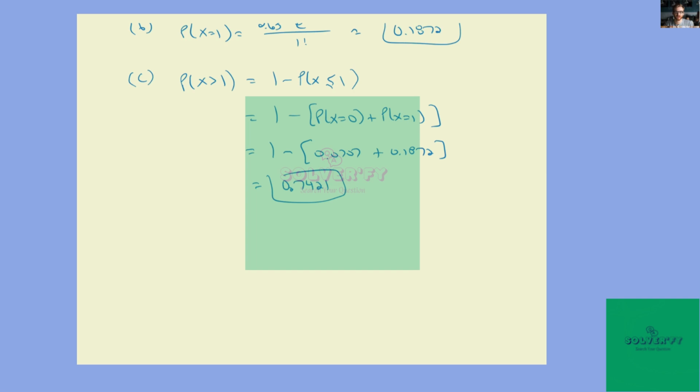So if you don't get this exactly from these numbers, that's because I'm keeping it full on the calculator, not using the rounded parts for it.